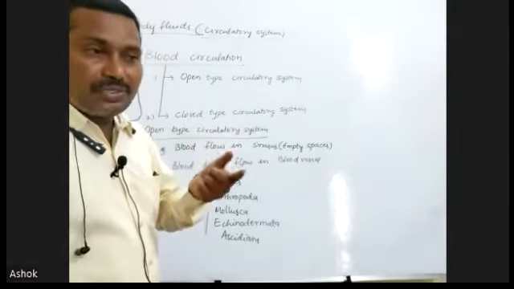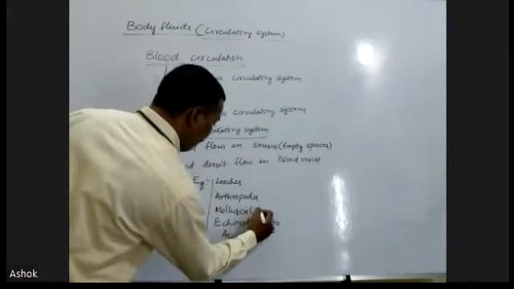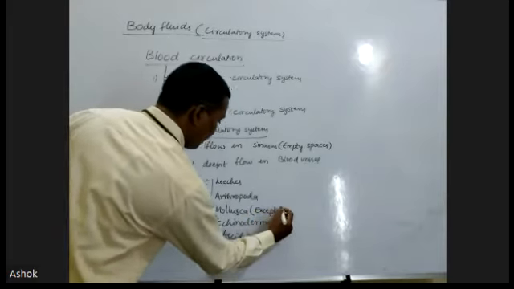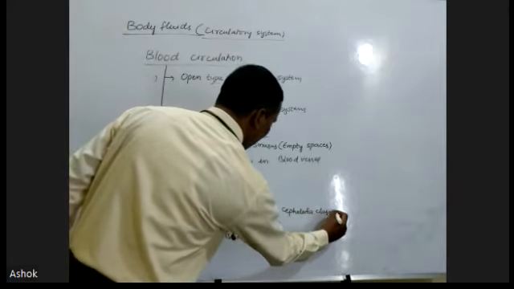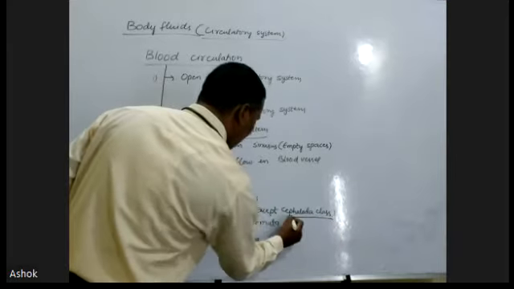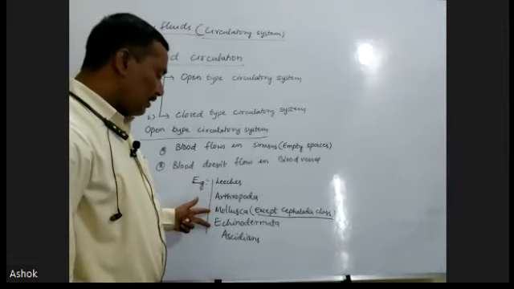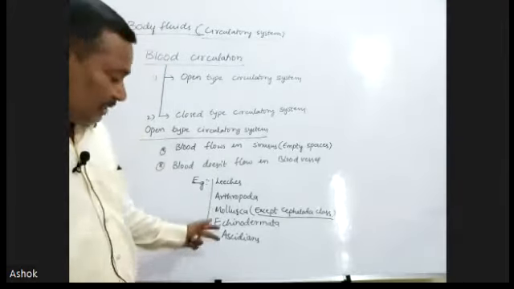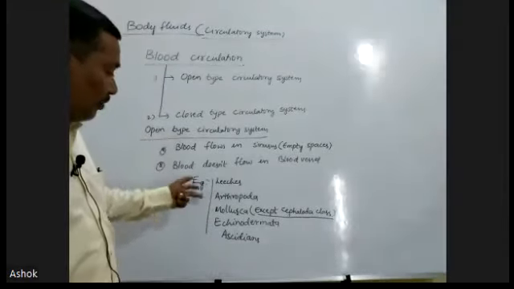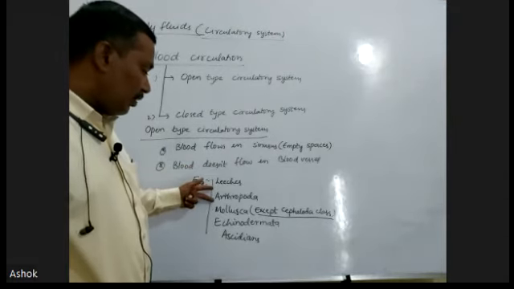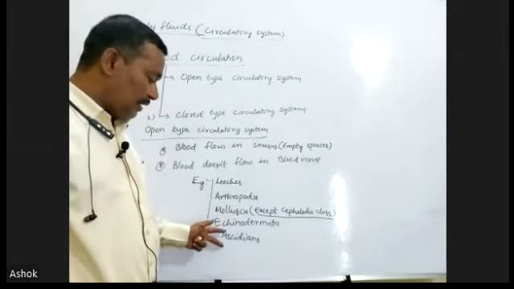All echinodermatans and ascidians also contain it. These examples are very important: leeches, arthropodans, molluscans except Cephalopoda, echinodermatans and ascidians.